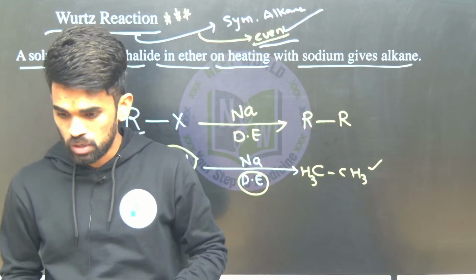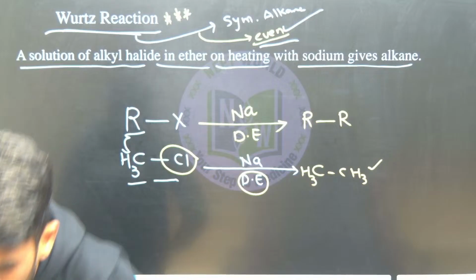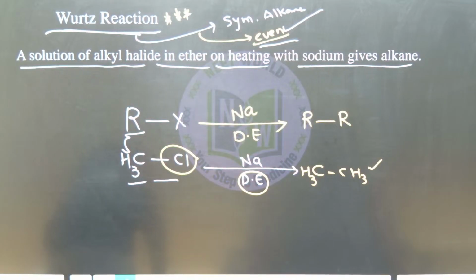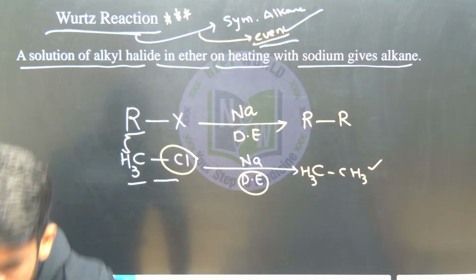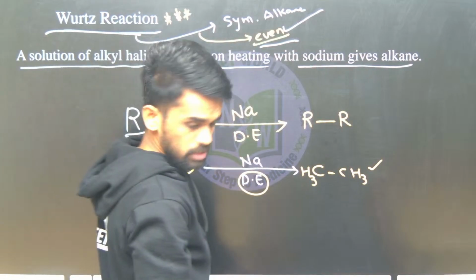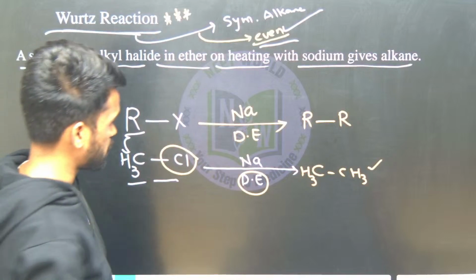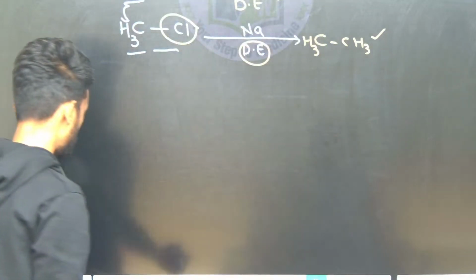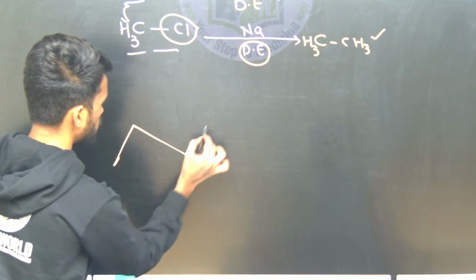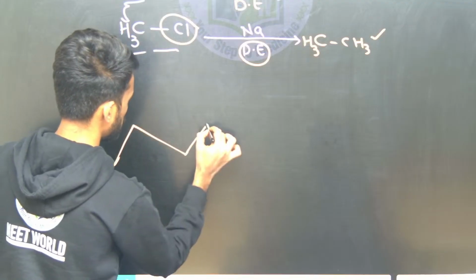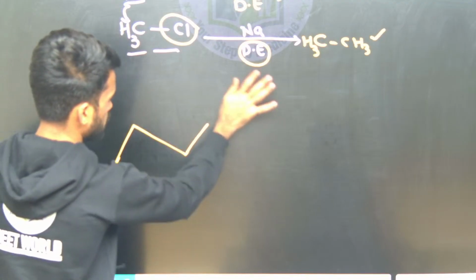Remember this statement. And I will be giving you a few examples. Just hold on here. I will be giving you some examples. See, you just take 1, 2, 3 carbons are there, otherwise how many carbons are there? 1, 2 carbons are there.